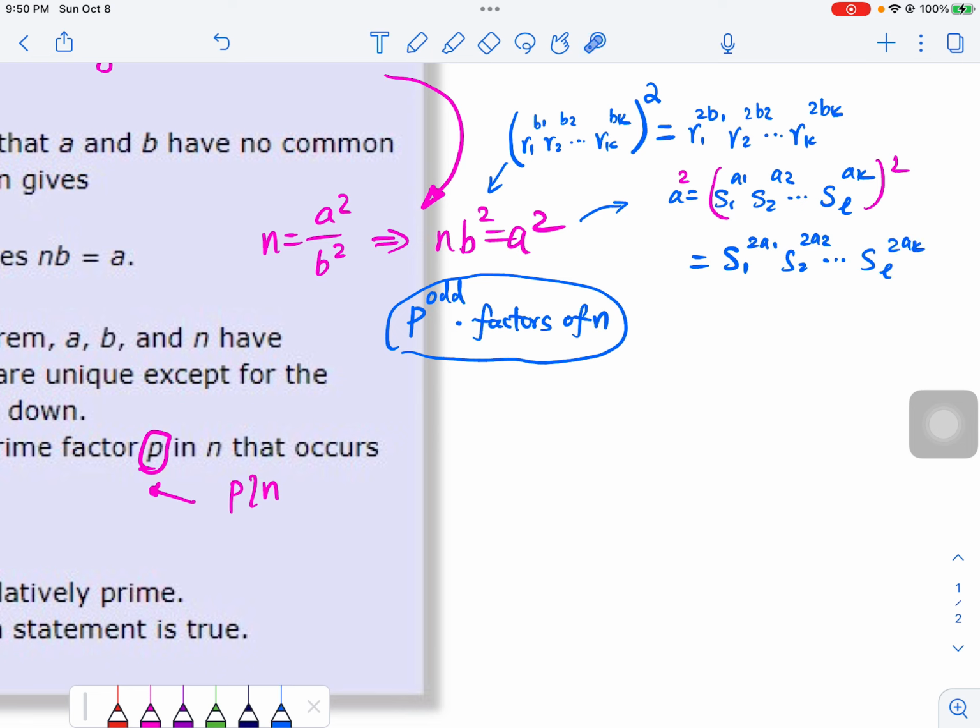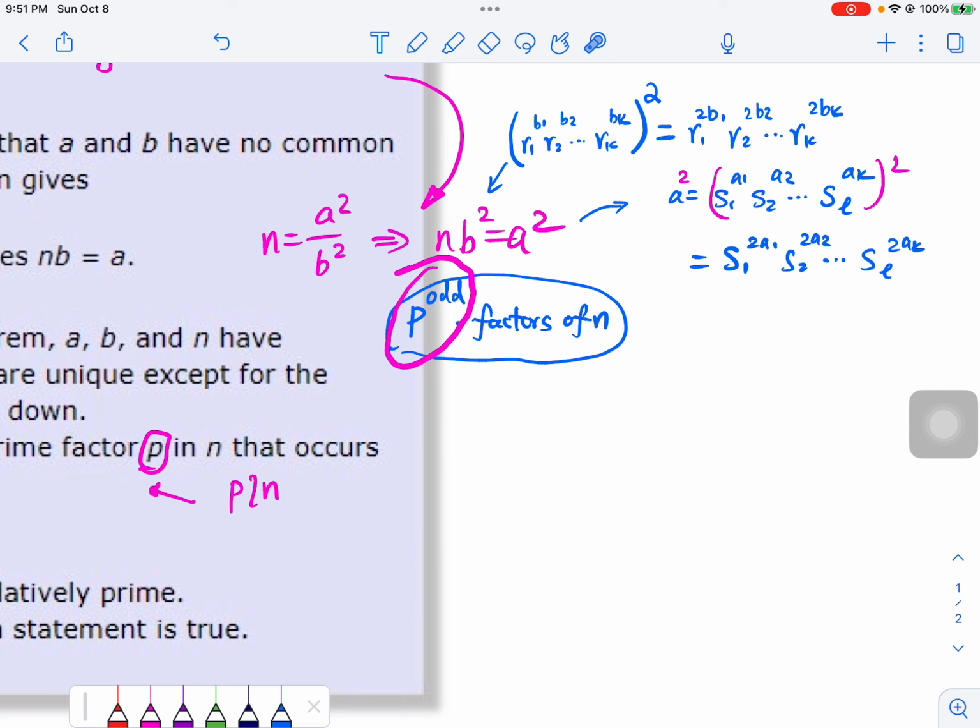Now here's where the contradiction comes in. On the left-hand side, you see there's an odd power, a prime to an odd power, or put it another way, a prime that occurs an odd number of times. All the others occur an even number of times. Now on the right-hand side, which is A squared, all the powers are even, so they do not match. There's no way the left-hand side can be equal to the right-hand side.